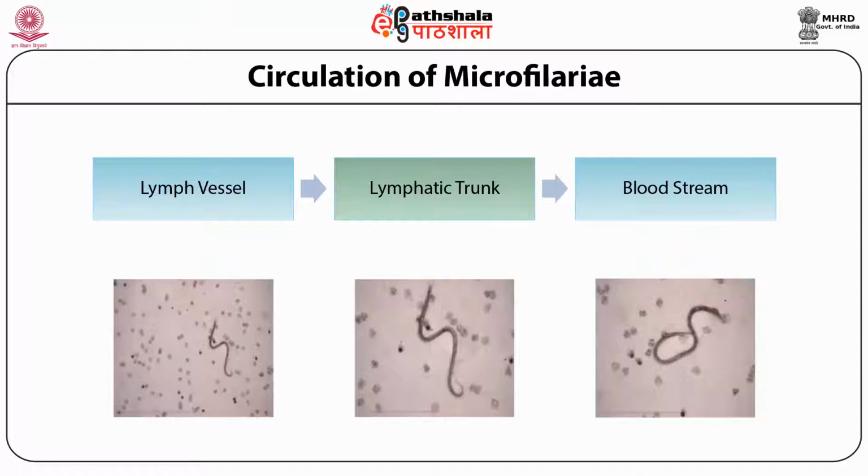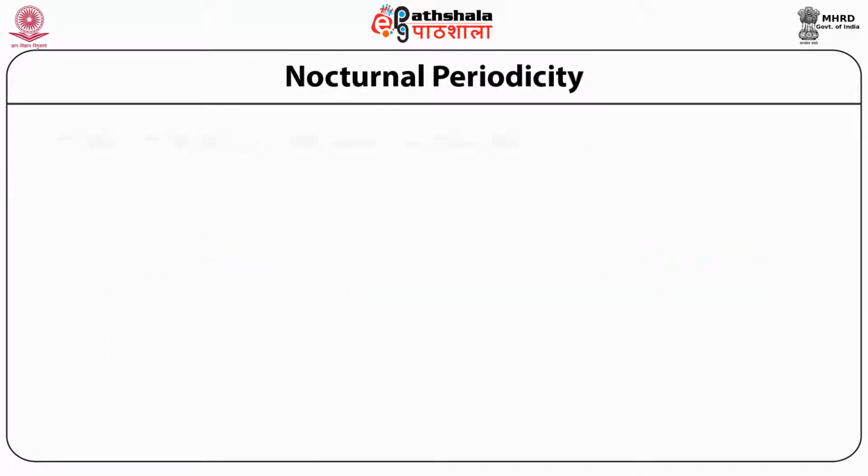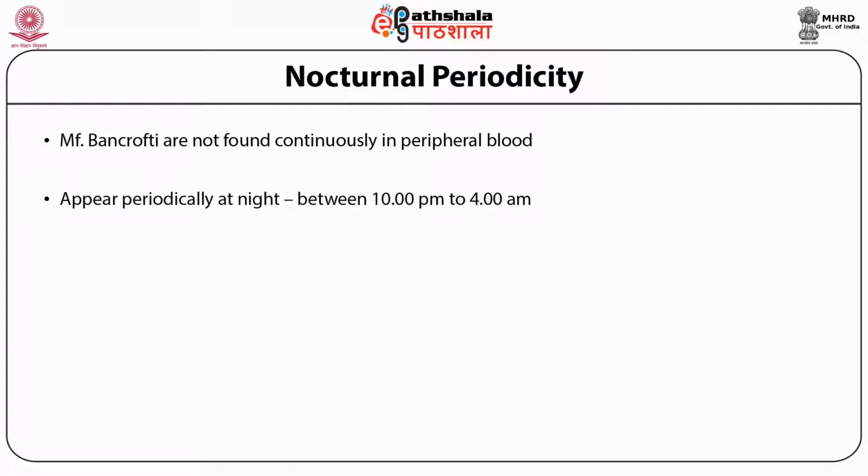Therefore, they stay in human beings as newly emerged larvae unless they are sucked by their intermediate host. As we studied earlier, in India, Culex pipiens fatigans is the principal intermediate host. If they are not sucked by these mosquitoes, they die and disintegrate in the human body. You may be aware that Culex is a nocturnal feeder. It feeds only during night because it needs darkness to feed upon human beings. Thus, microfilariae have developed a specialized system to be sucked by these mosquitoes during night.